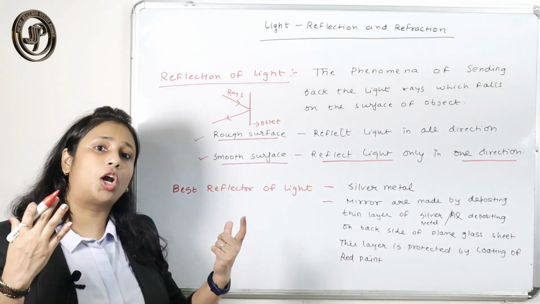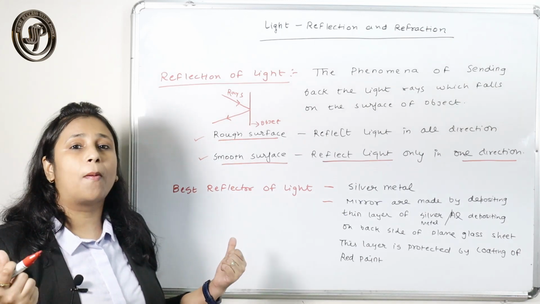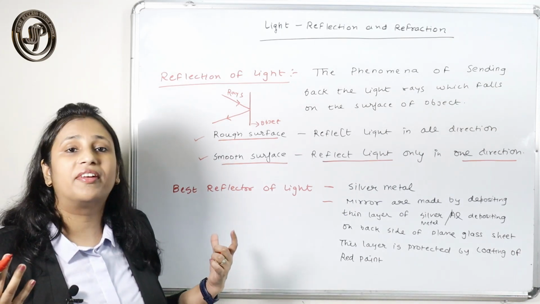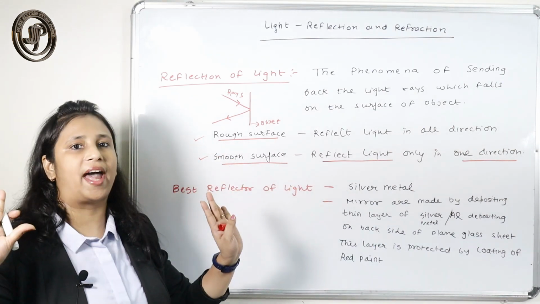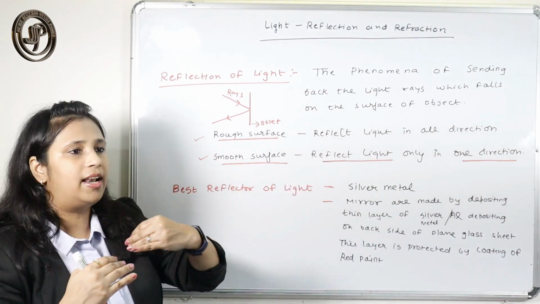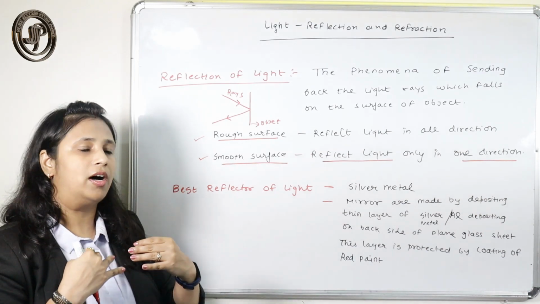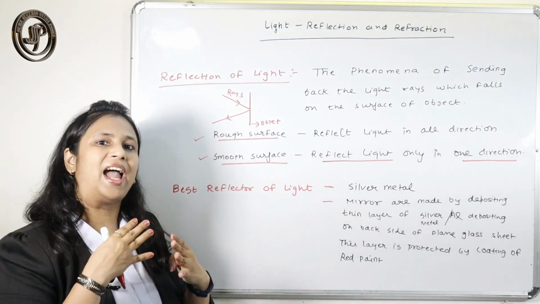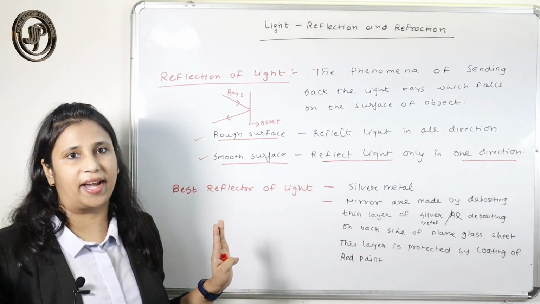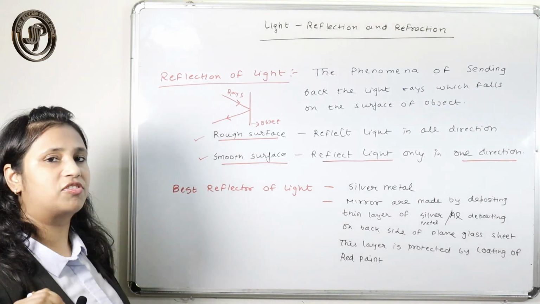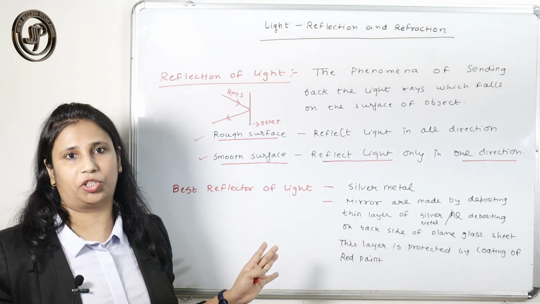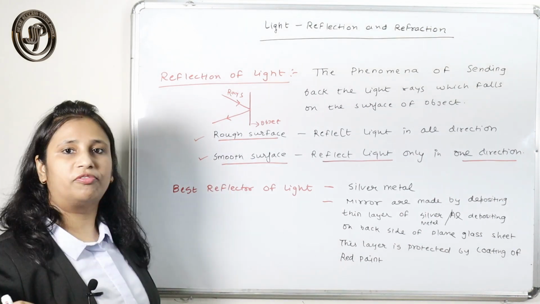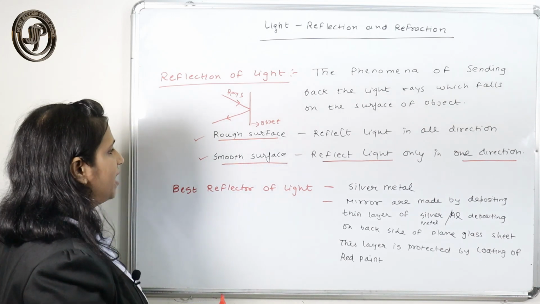A smooth surface is that surface which is a best reflector or very good reflector, that reflects the light only in one direction. It says, if the light falls on me, I will reflect the light only in one direction, not like a rough surface. A rough surface reflects the light in all directions. A smooth surface reflects the light in one direction.